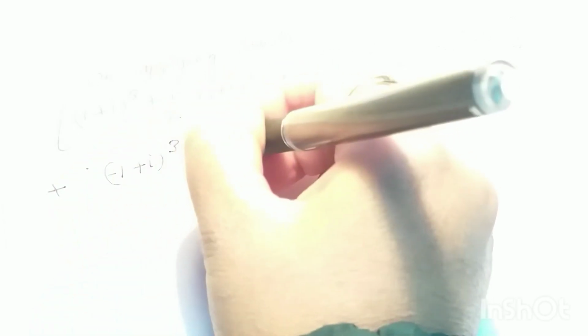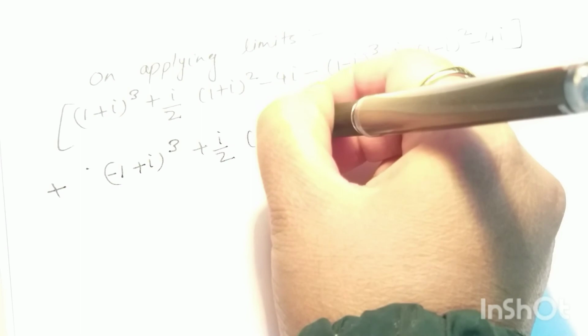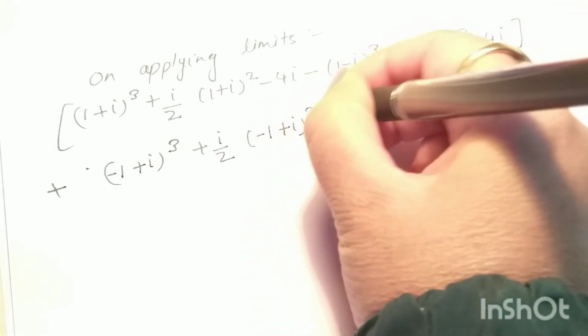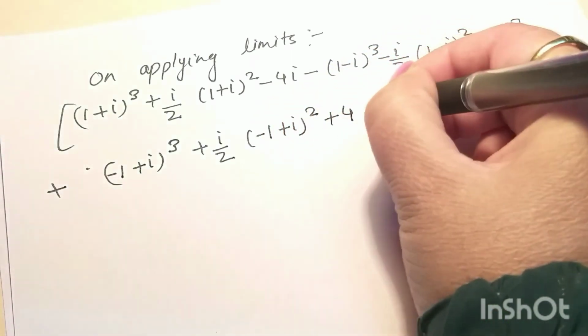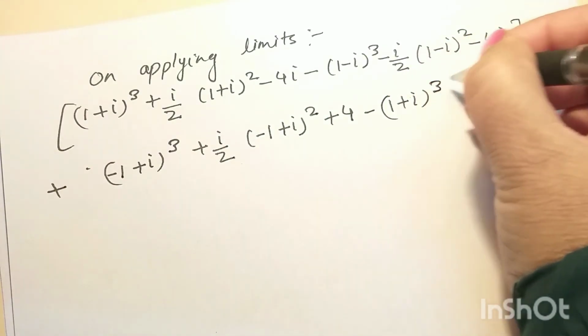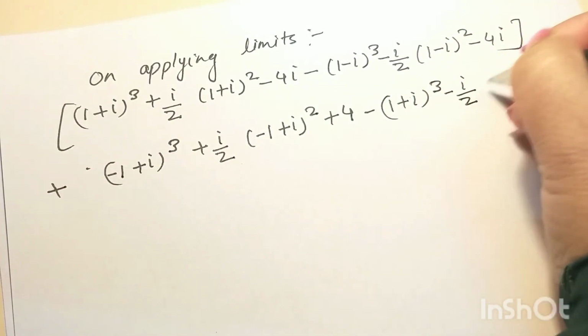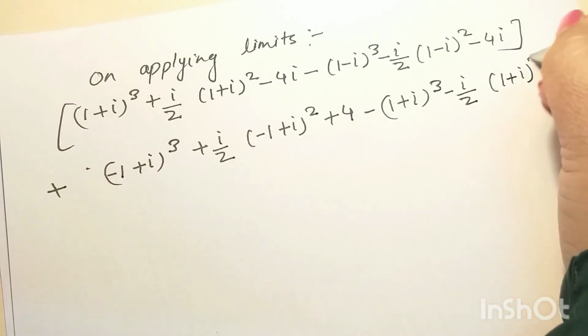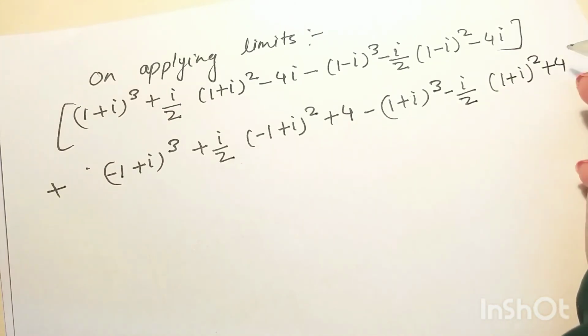For the second term, (−1+i)³ + i/2 (−1+i)² + 4 minus (−1+i)³ − i/2 (1+i)² + 4.